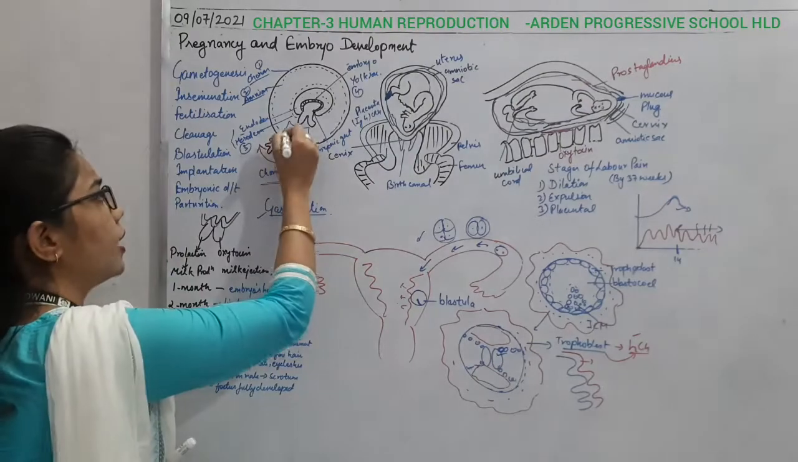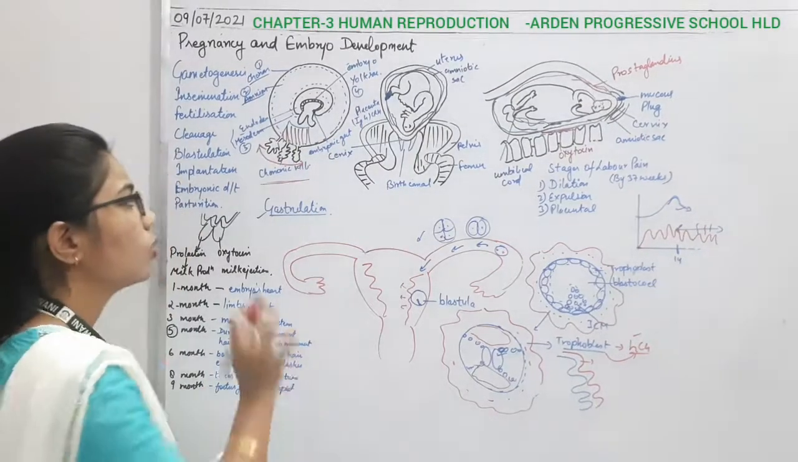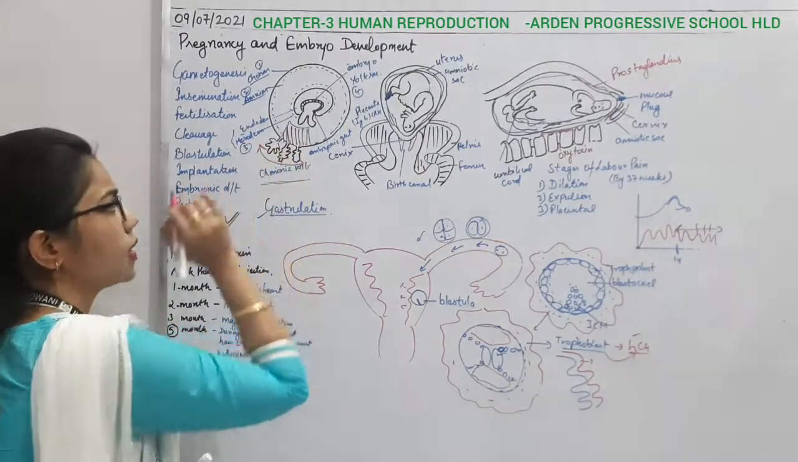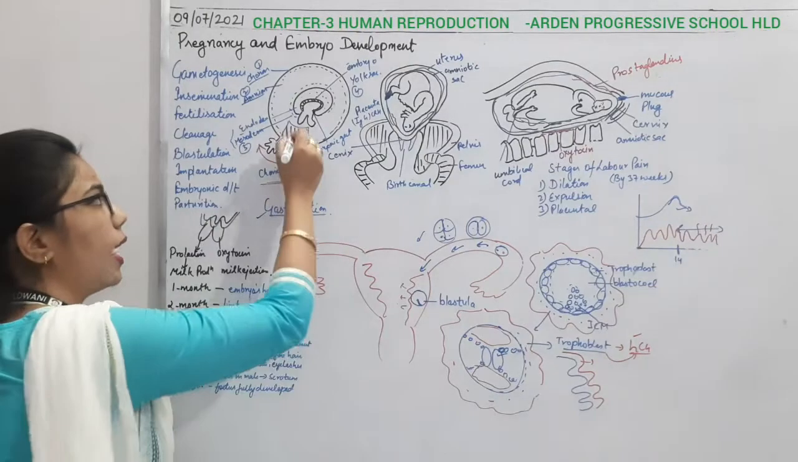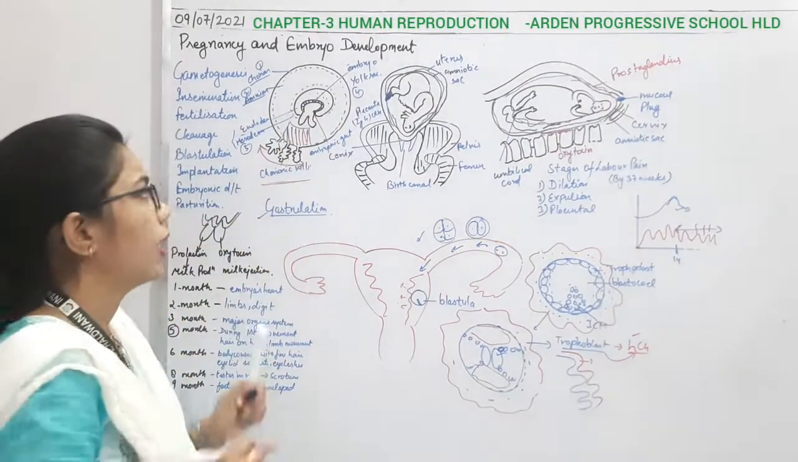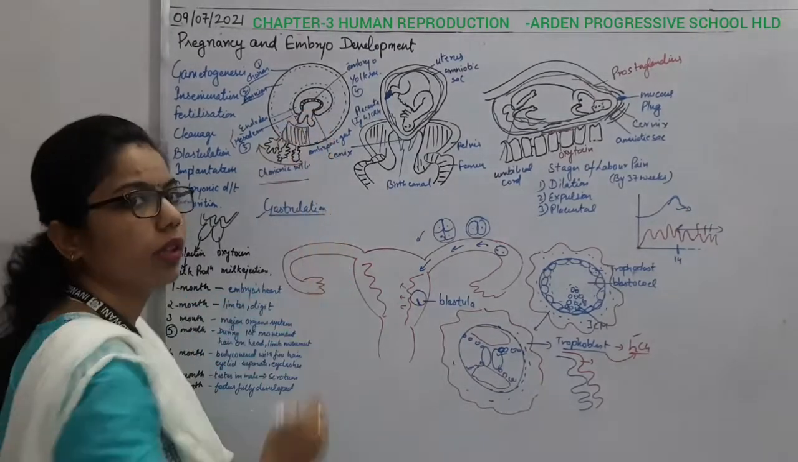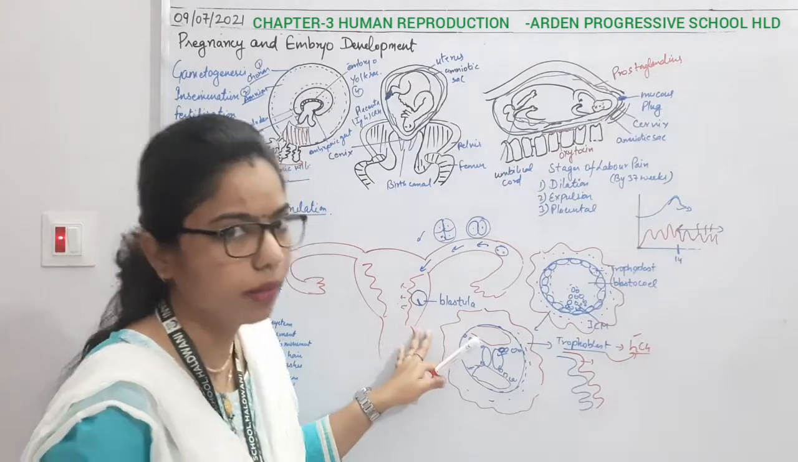So when it is attaching, it is forming the placenta. These trophoblasts, or we can say chorionic villi, later on form the placenta, and this placenta is helpful for attaching this embryo here. And how is it attaching? With the help of the umbilical cord. So this is all that is going to happen here, right?